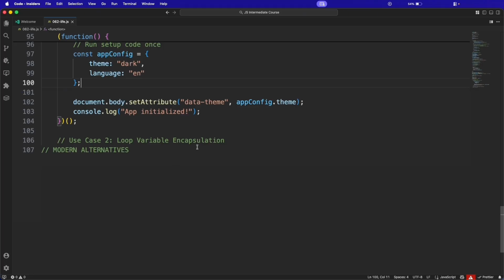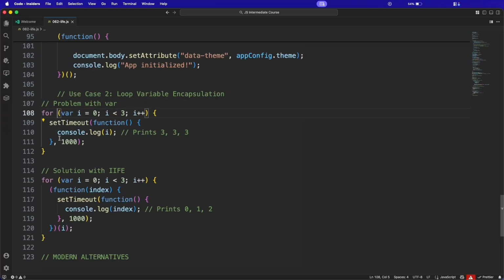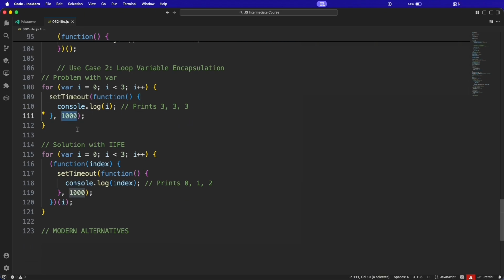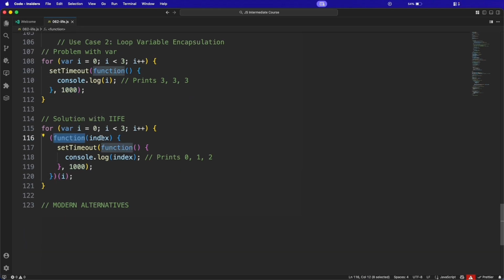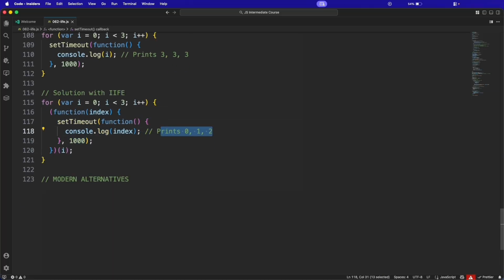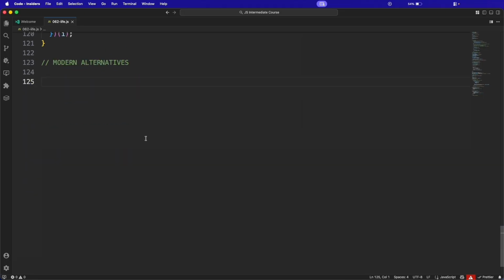Use case 2 is the loop variable encapsulation. Before let, this was a classic problem. Okay. This type of problem was a classic problem. Take this code, for, and what we did, use this set timeout with a delay of 1000 milliseconds, and it printed the same value multiple times because of this delay. And with this solution, using the function index as the parameter, and then set timeout. With this set timeout, we console log and we get the actual value. Okay, great.